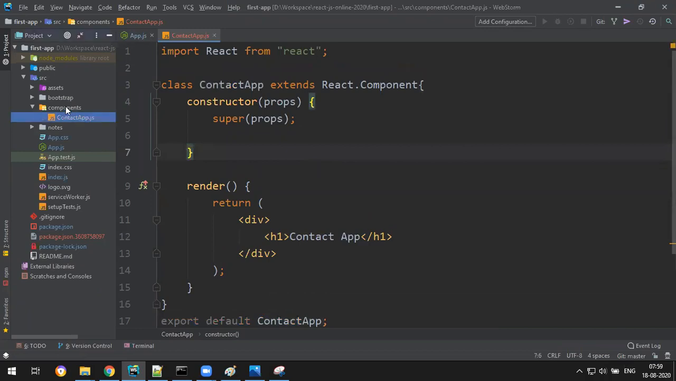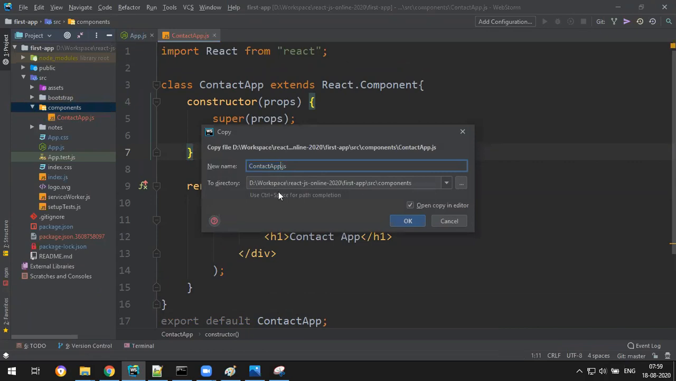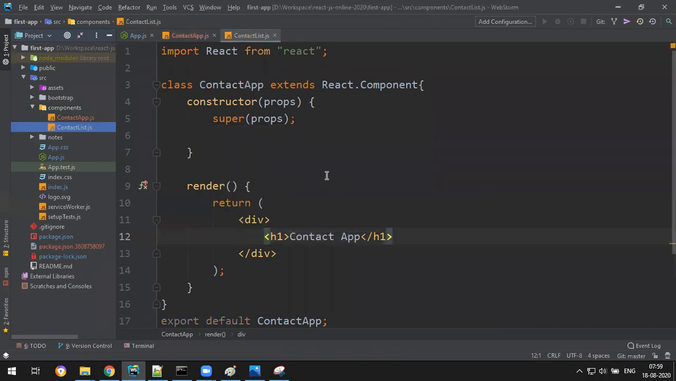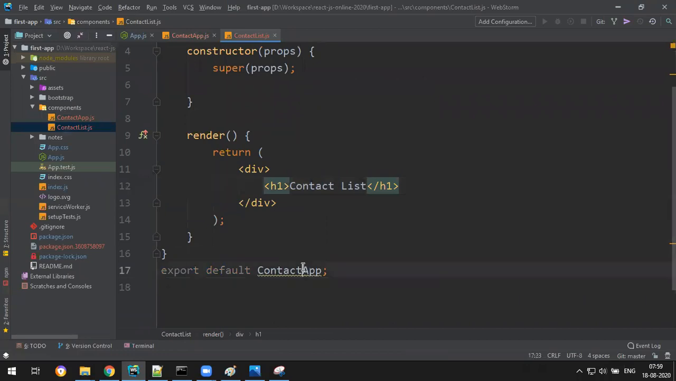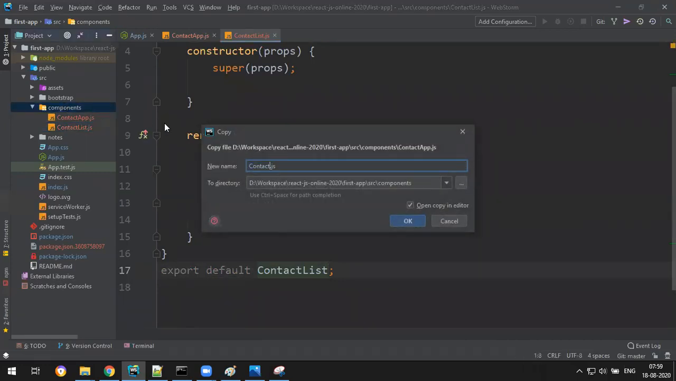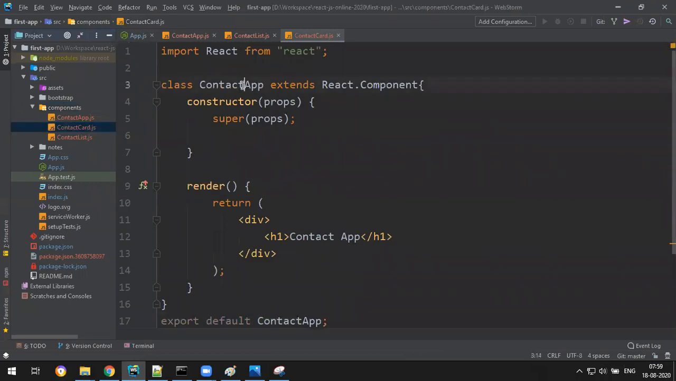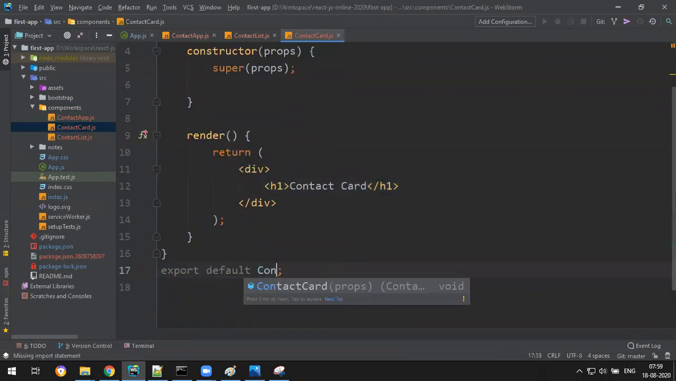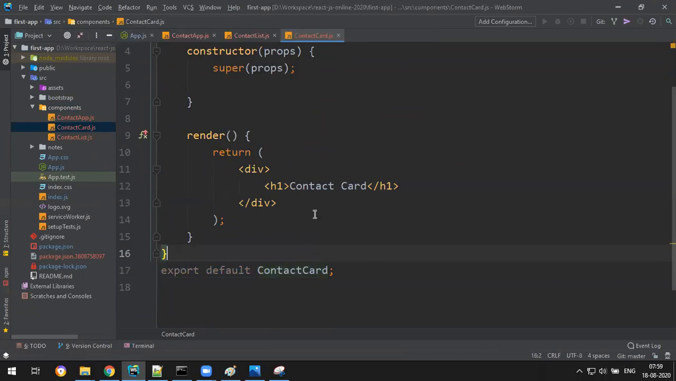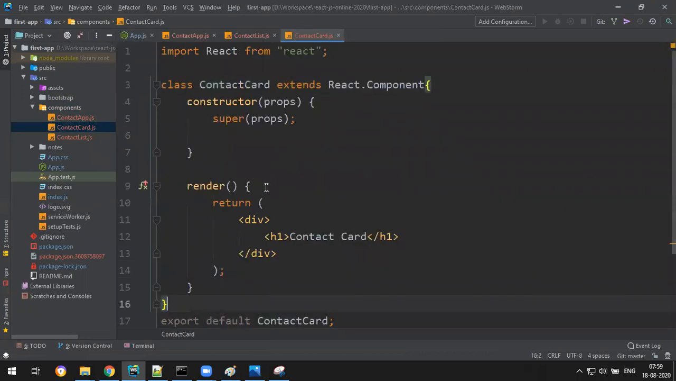Copy this, paste it. Contact list. This will be the list. Okay, so paste again. So contact card. So this is card, this is card, and also this is contact card. Done. Yeah, we have three.